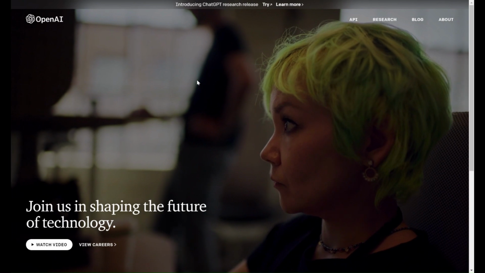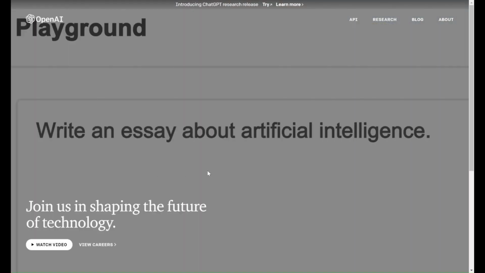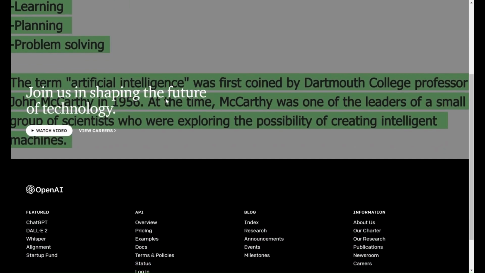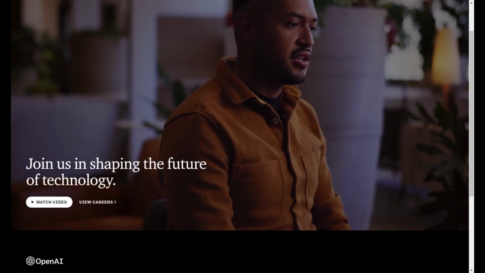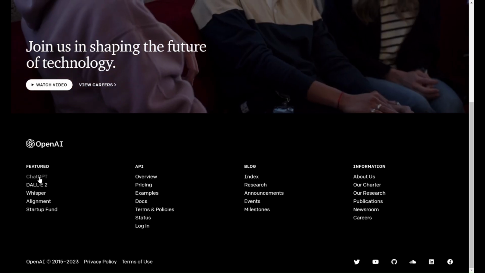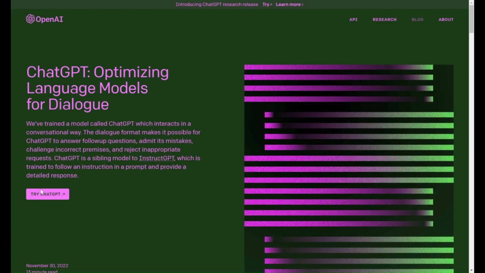So if you haven't got an account with ChatGPT, first you go to openai.com, and I'm already on the screen, and then you can scroll down to where it says ChatGPT, click that, and click on try ChatGPT, and open an account. I've already got one, so when I click it, for me it'll log in to ChatGPT.